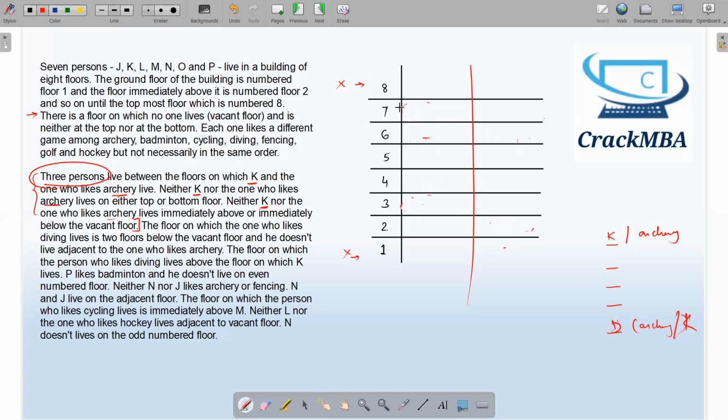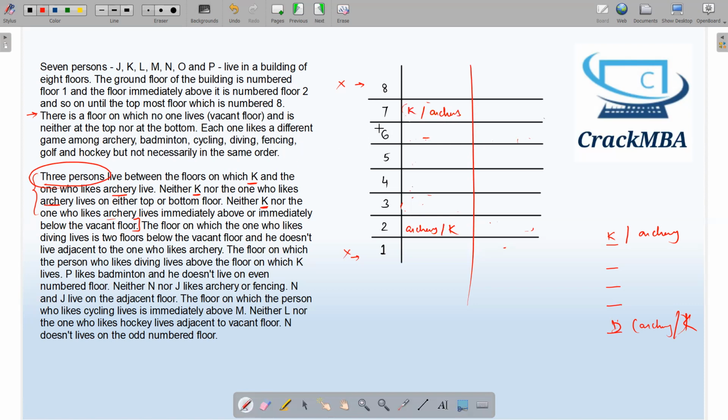And that will be K or archery, and there will be a gap of 4 and then archery or K. There will be only one possibility: 1, 2, 3, and there will be a vacant floor in between them. Okay. So this is the only possibility that can come with K and archery.